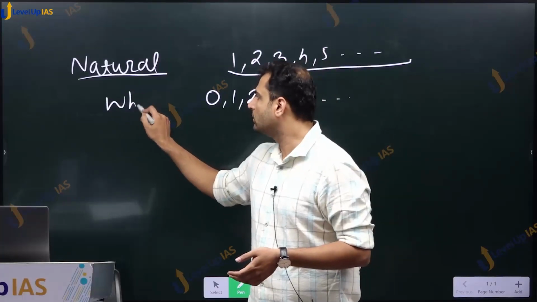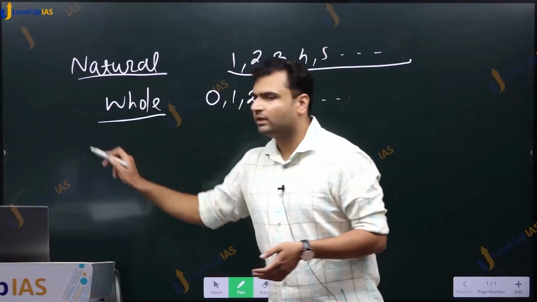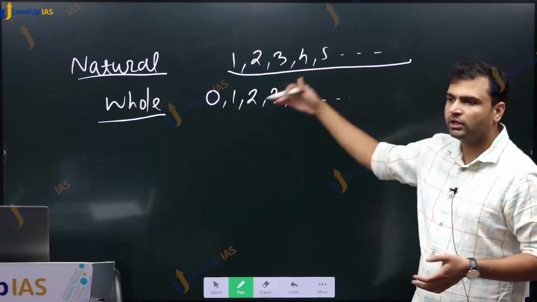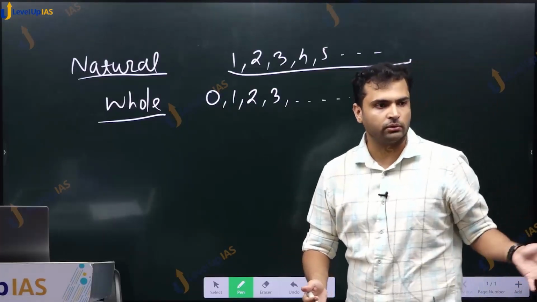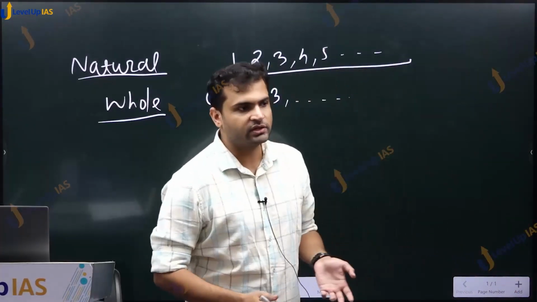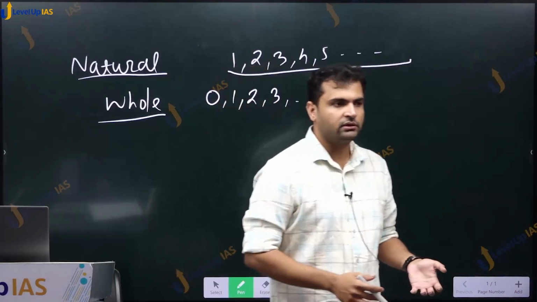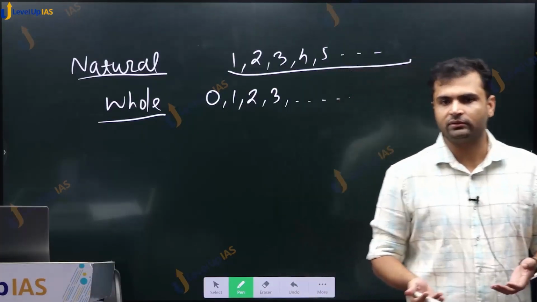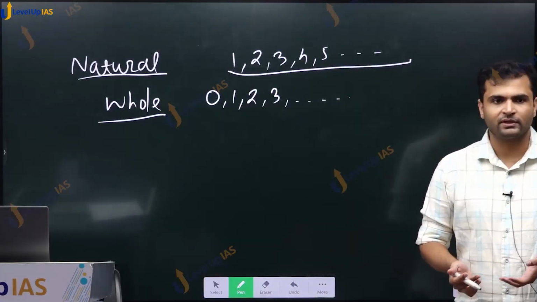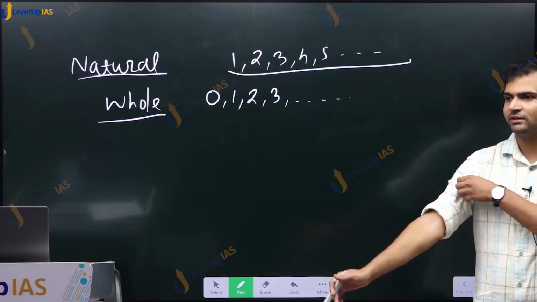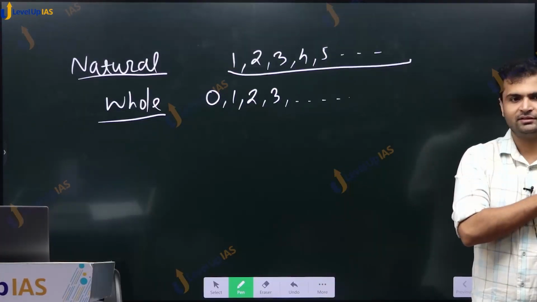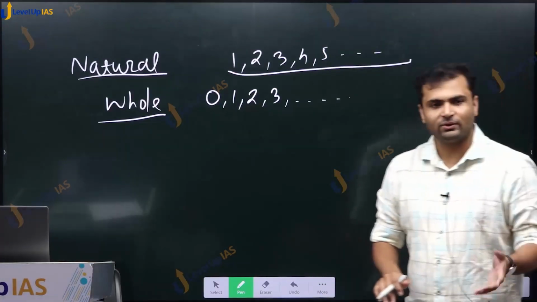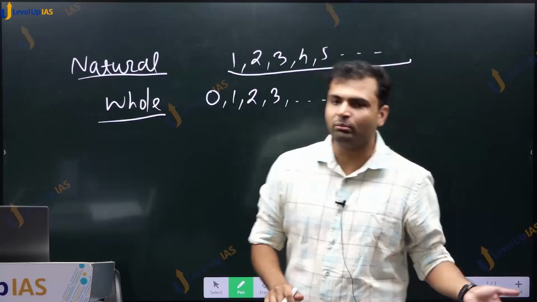And we call it whole number, in the sense that the system becomes whole now with the addition of 0. Indian mathematicians are credited with the invention of 0 or discovery of 0? Discovery or invention? What can we say? Neither. It was not that 0 was not known before Indians.